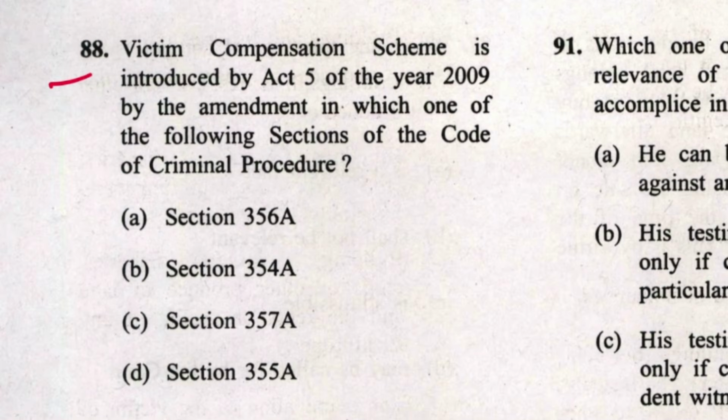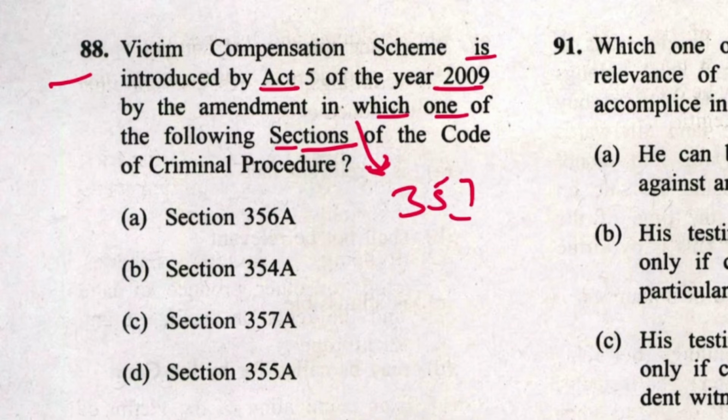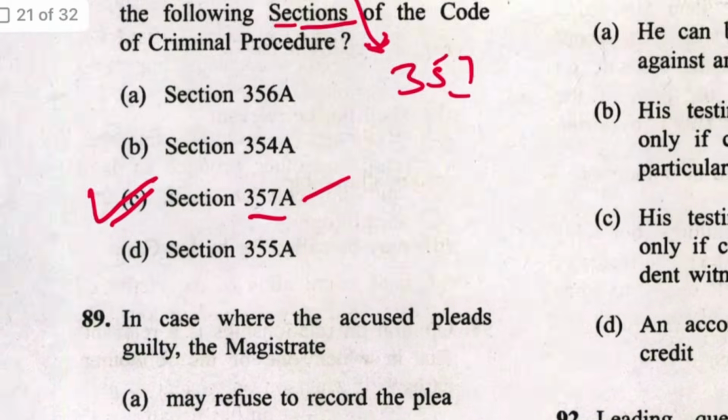This is 88. The victim compensation scheme was introduced by Act 5 of the year 2009 by the amendment in which one of the following sections? And now see, this question is not proper. How? They are asking amendment in which one of the following sections. The amendment is in section 357. Now, they should particularly ask which section it is. 357A. C is the answer.